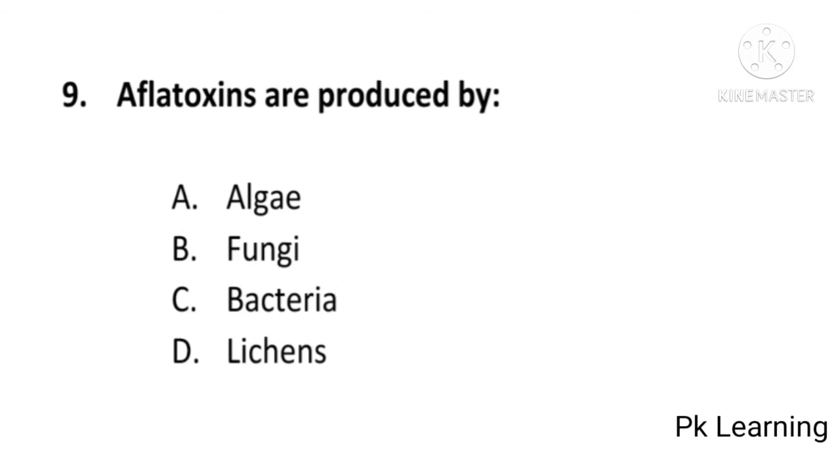Aflatoxins are produced by algae, fungi, bacteria or lichens. And answer is B, fungi. Aflatoxins are produced by fungi. B is correct option. And next question is,